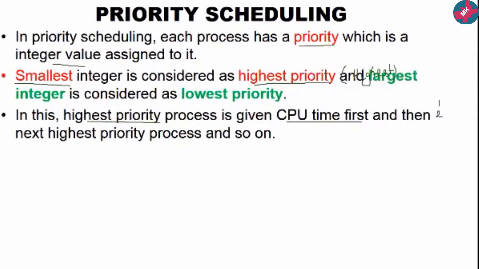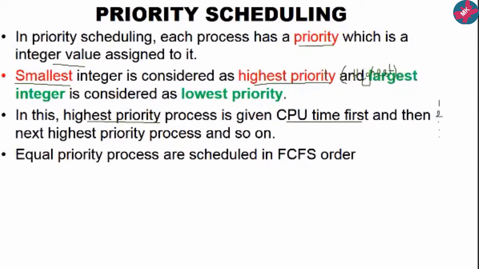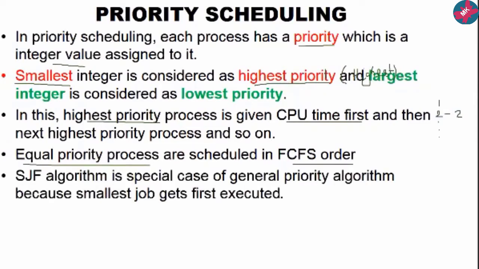If two processes both have priority 2, whichever arrived in the system first will be given the CPU first. Shortest job first is also a special case of the general priority algorithm, because the priority is based on the smallest job getting executed first.